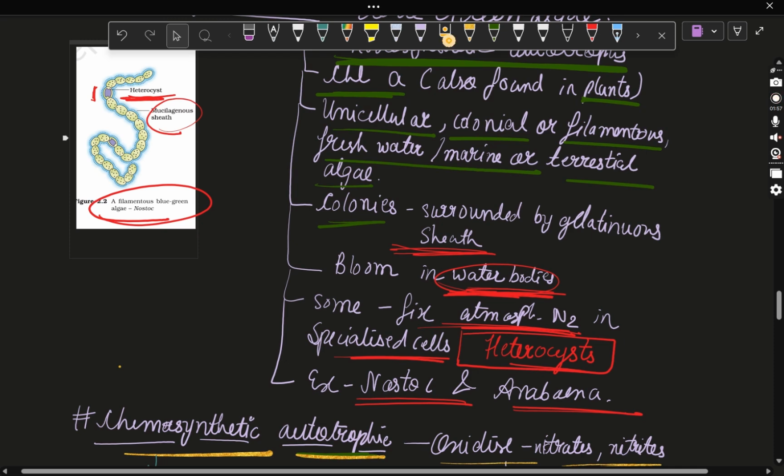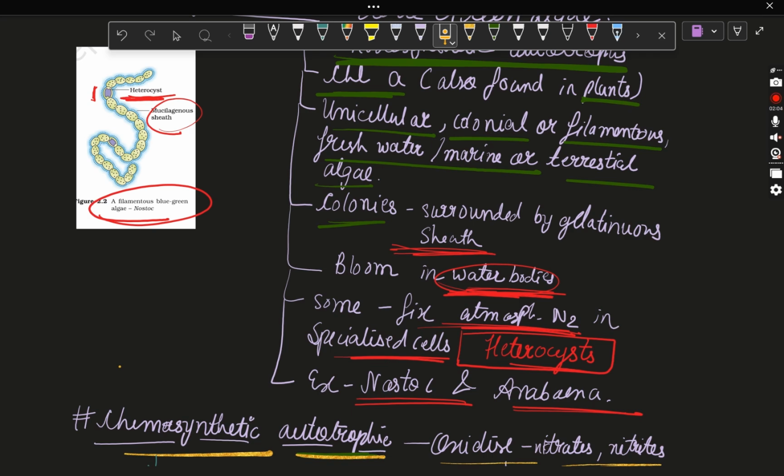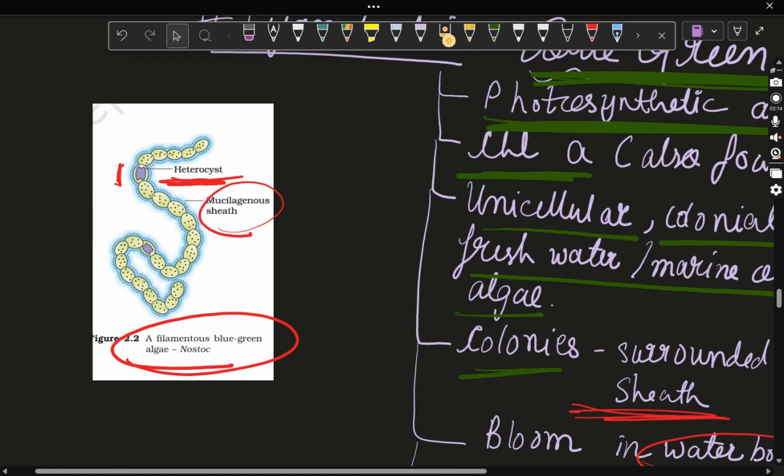I told you, surrounded by gelatinous sheet. Bloom in water bodies. We all know what the word bloom means. So, they bloom in water bodies. They fix atmospheric nitrogen in specialized cells called heterocysts. Examples are Nostoc and Anabaena. So, this figure is of Nostoc, which is filamentous.